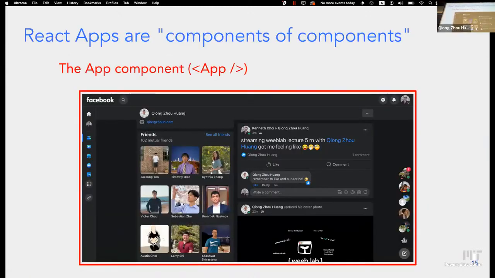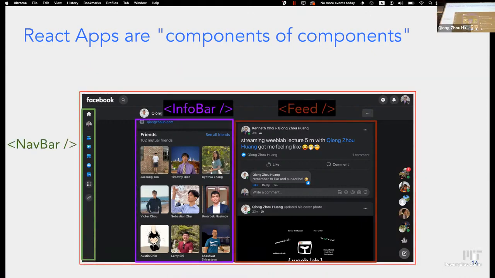Okay, well, so we have this website, right? We have Facebook, and this is going to be our outermost component. We have to start somewhere, right? So this is called the App component. Can anyone tell me what components we can pick out within the App component that we can possibly define? Well, we have a nav bar on the very left, like before, we have some friends, but we can put all of them together in something called InfoBar.